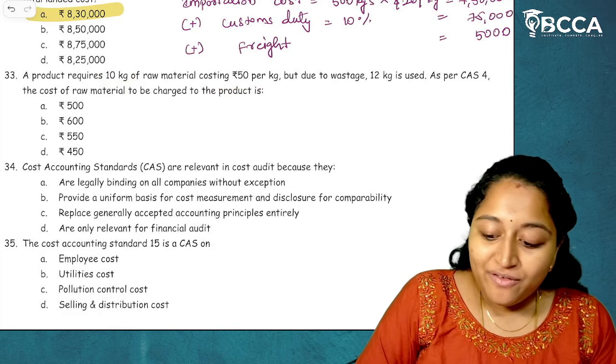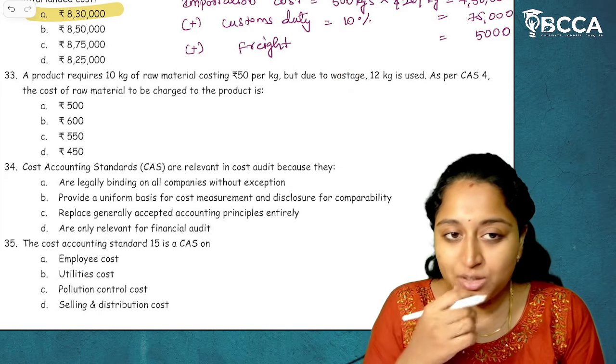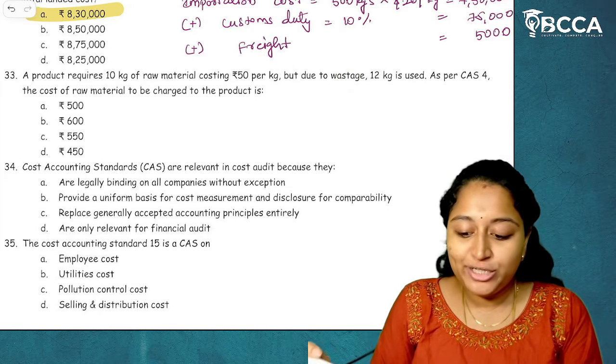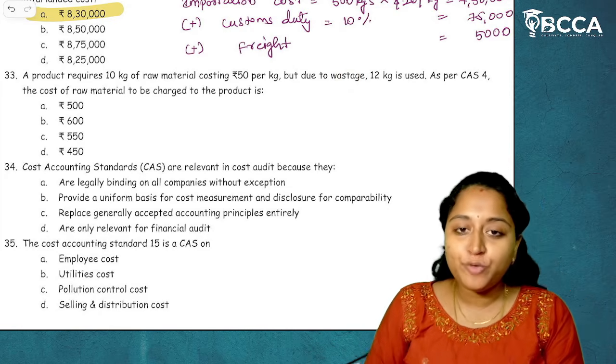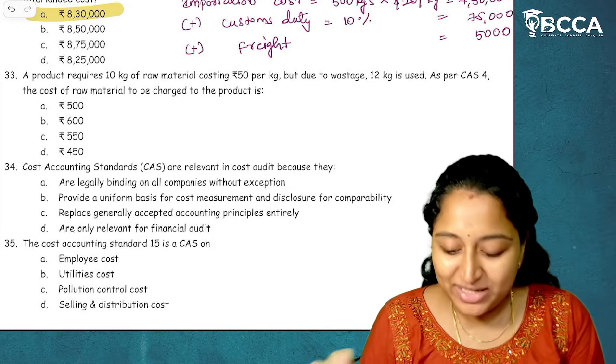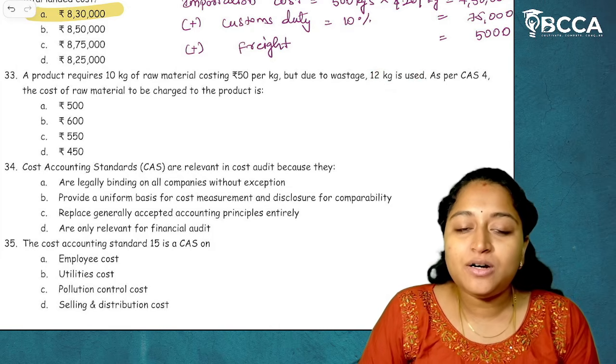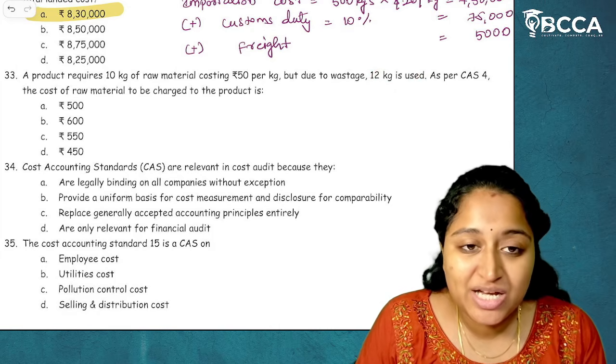Now, before wastage, how much has been included? It is okay. Here they haven't specified it to be a normal wastage or abnormal wastage. So we are actually considering it to be a normal wastage. Now, because of normal wastage, how many kgs has been used? 12 kgs has been used.